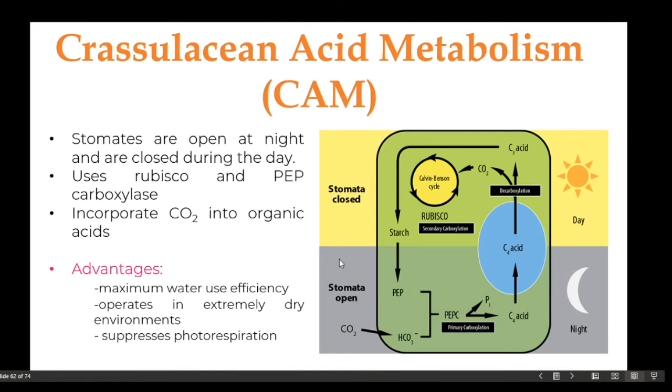So of course, the advantage of CAM plants is that they have a maximum water use efficiency. It's because they close their stomata at daytime to prevent water loss, and they operate in extreme and dry environments, and of course, it suppresses photorespiration.